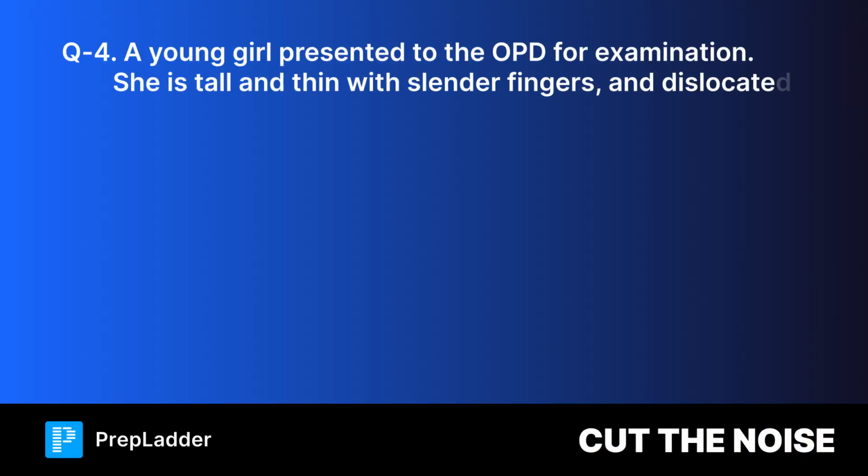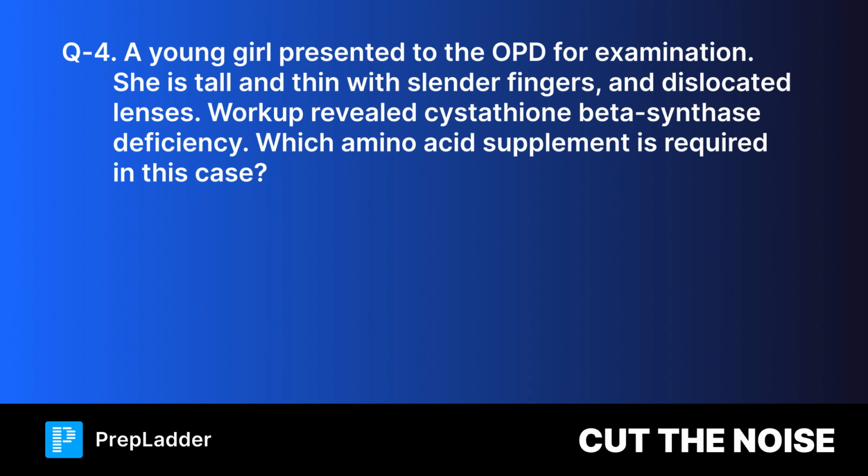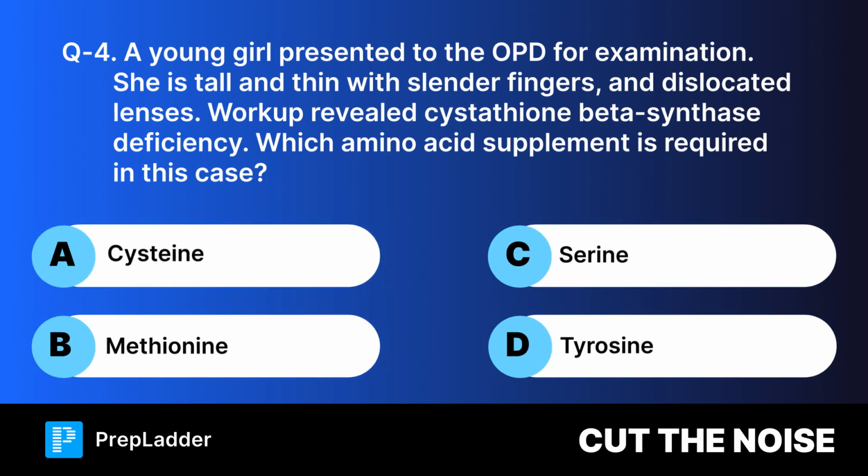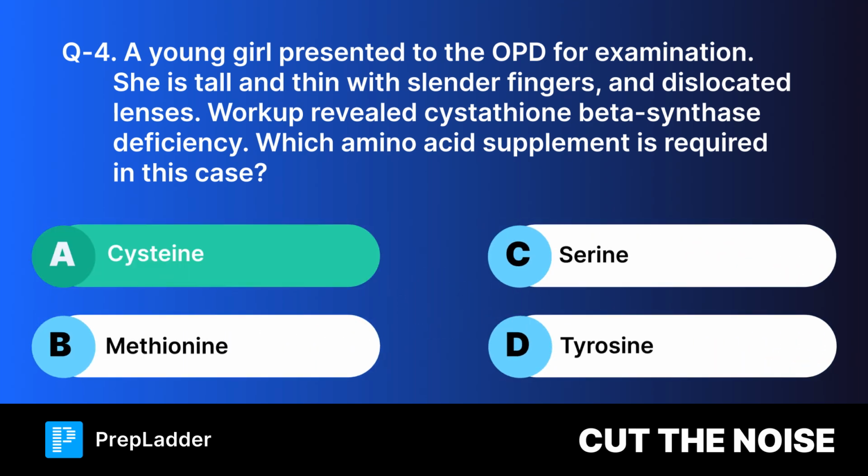Question 4. A young girl presented to the OPD for examination. She is tall and thin with slender fingers and dislocated lenses. Workup revealed cystathionine beta synthase deficiency. Which amino acid supplement is required in this case? Your options are. And the correct answer is cysteine.